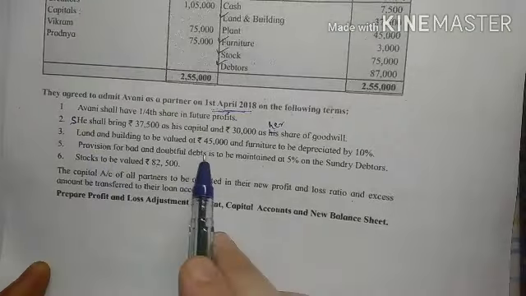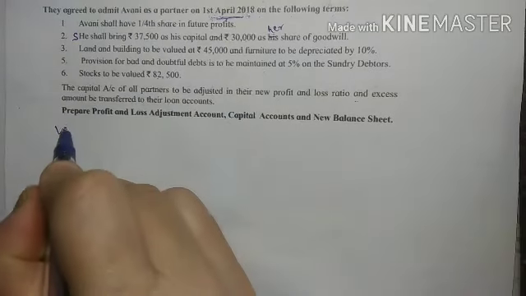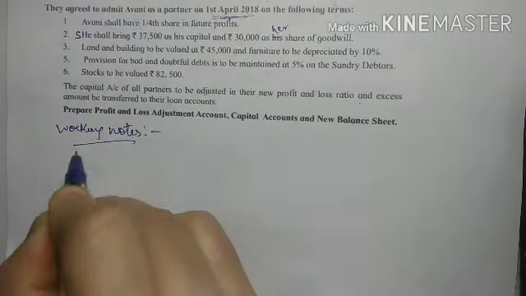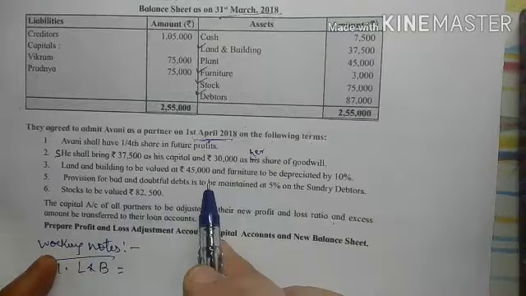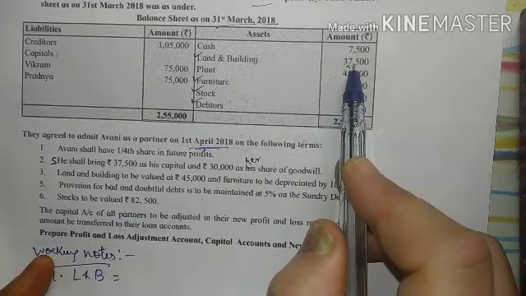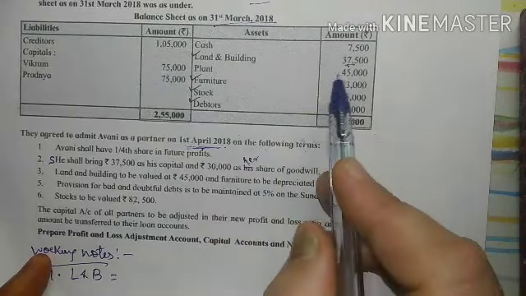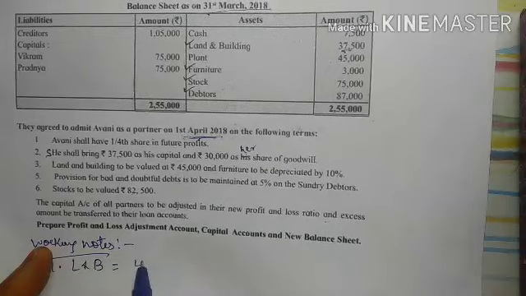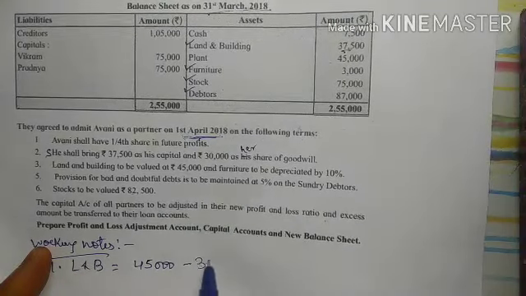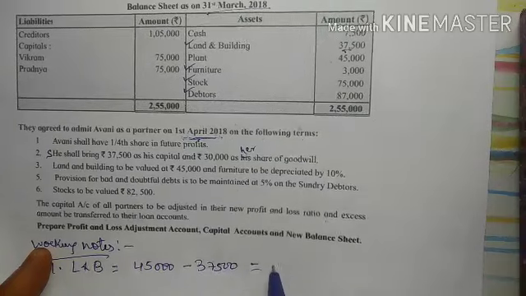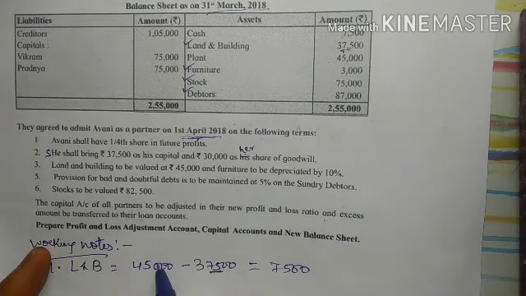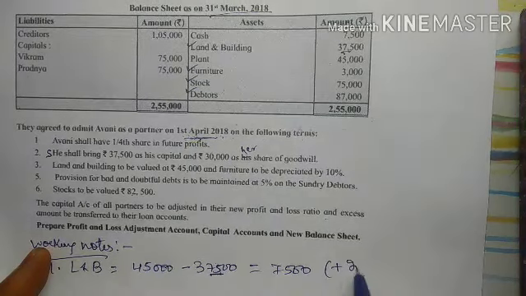See, land and building is to be valued at 45,000. So here I am doing my working notes. The first one is land and building, which is to be valued at 45,000. If you see in the balance sheet, it is 37,500. We have put a tick mark, right? So 37,500 is my present value, and we have to value it at 45,000. So 45,000 minus 37,500 comes to 7,500. Currently you are increasing it to 45,000. So this is a plus increase.